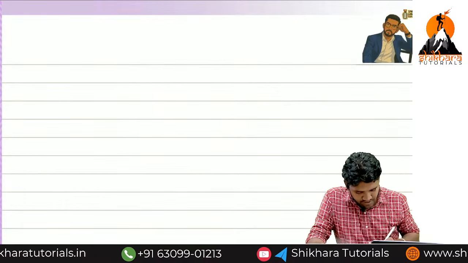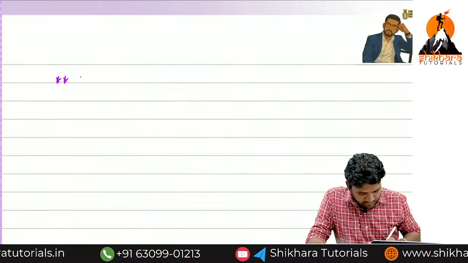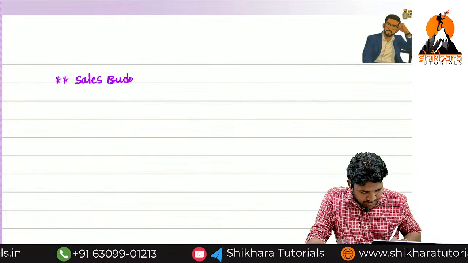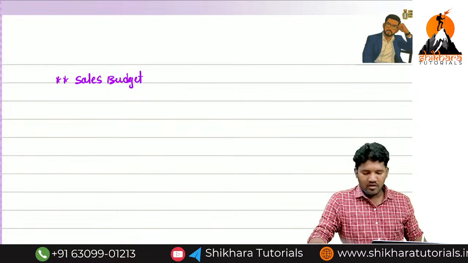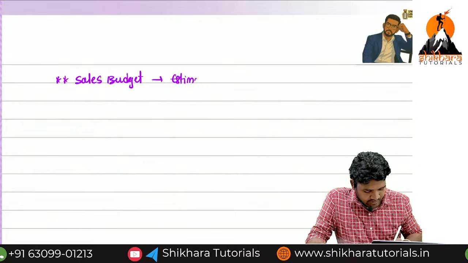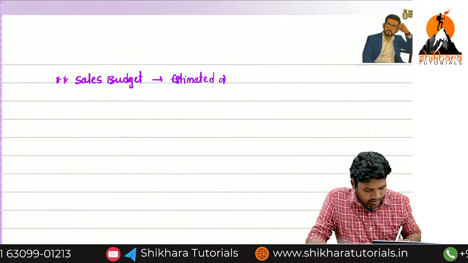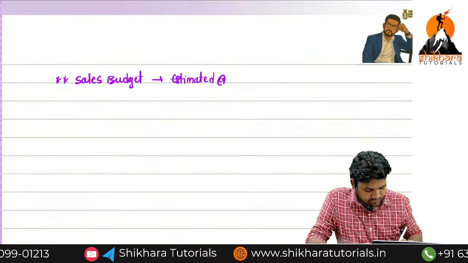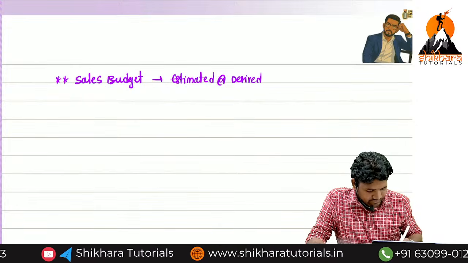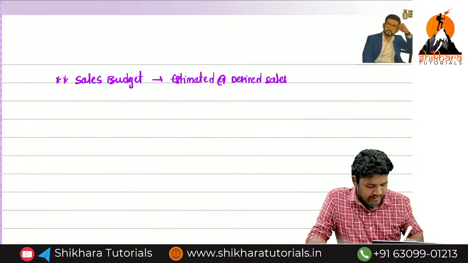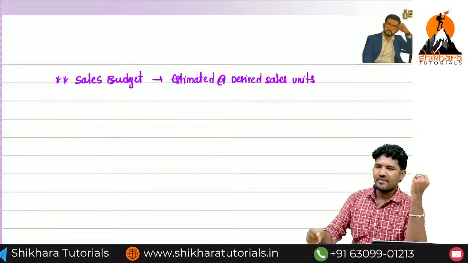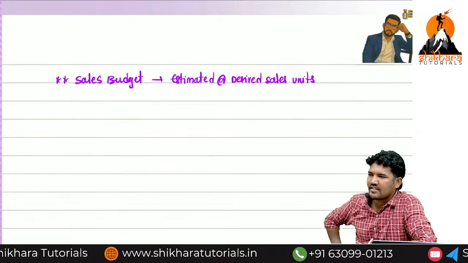The first one is the sales budget. The sales budget is nothing but estimated or desired sales, estimated or desired sales units.